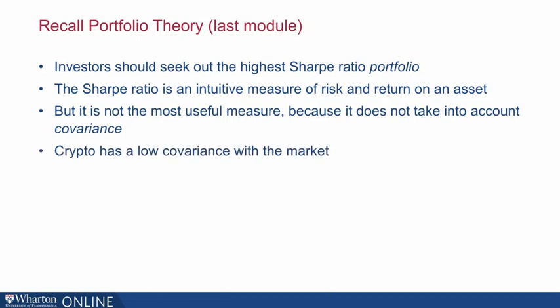Crypto, as we saw with the Ripple plot, has a low covariance with the market, and that makes the returns more impressive because it can be used to diversify the market portfolio. So in other words, if we're talking about a specific asset, we don't want to look at the Sharpe ratio, which is the measure for the overall portfolio. We want to look at the alpha.